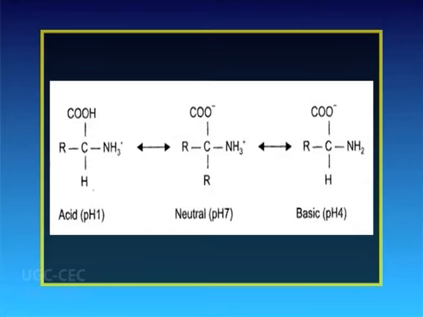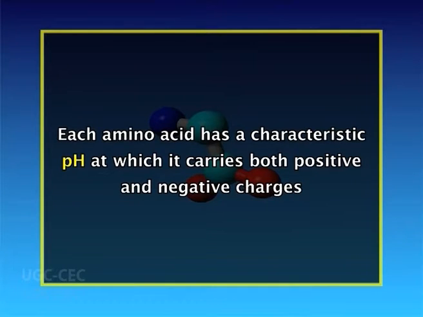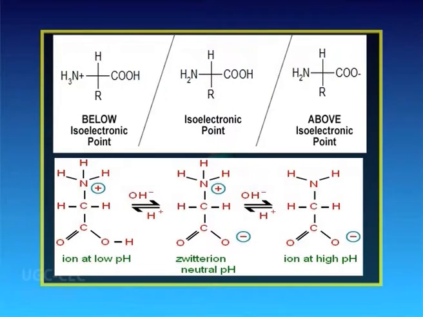Amino acids contain both acidic as well as basic groups. They can donate a proton or accept a proton. Hence, amino acids are regarded as ampholytes. Each amino acid has a characteristic pH at which it carries both positive and negative charges and exists as zwitter ions. This is called the isoelectric pH or Pi.